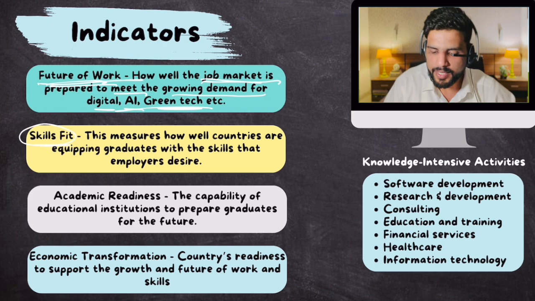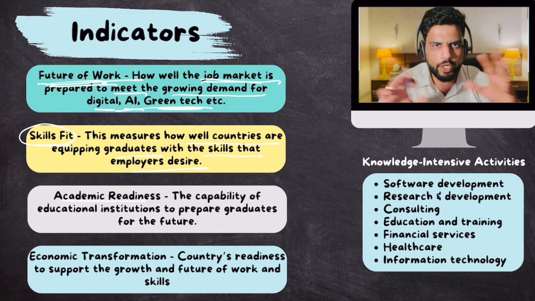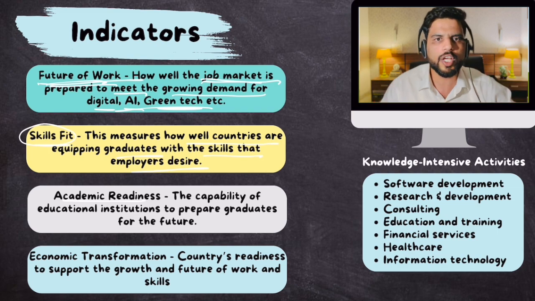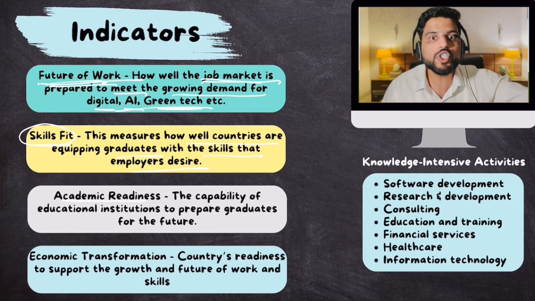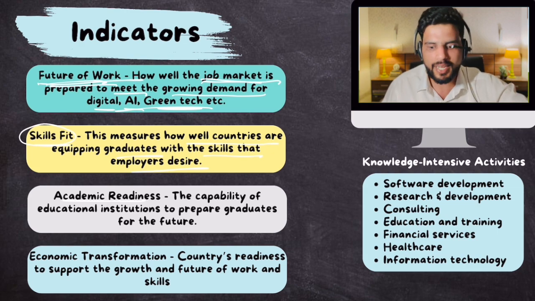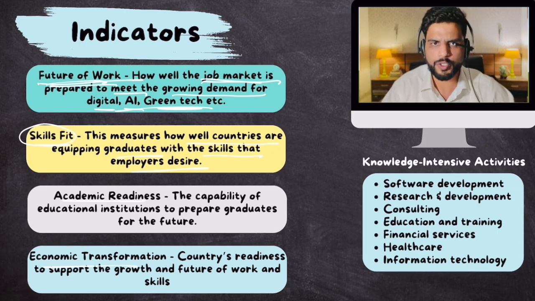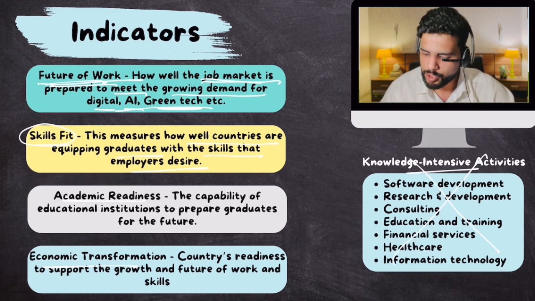Then this is skills fit. This measures how well countries are equipping graduates with the skills that employers desire. Then academic readiness. Is your curriculum, your university curriculum, college curriculum, ready, or does your university curriculum provide future skills, AI skills, and all these skills, right? And economic transformation. How these new skills are benefiting your GDP. Okay. Yeah, this is again from knowledge sector.